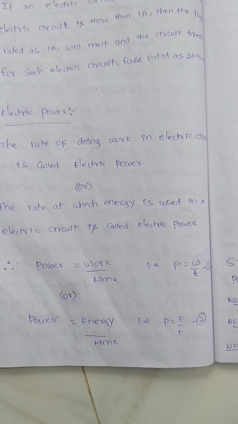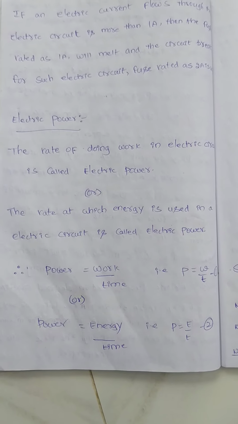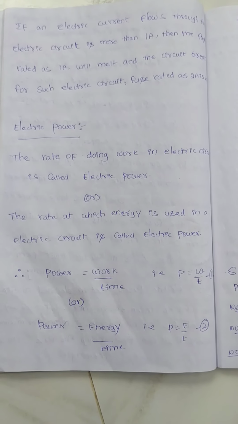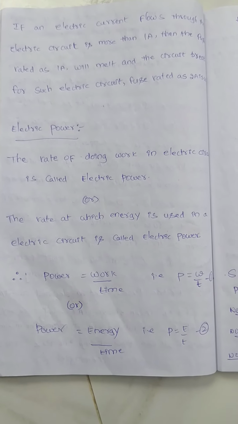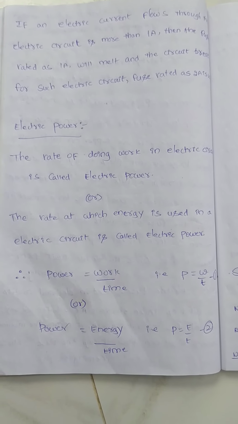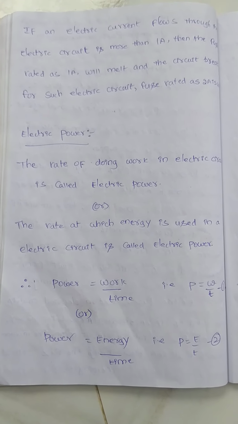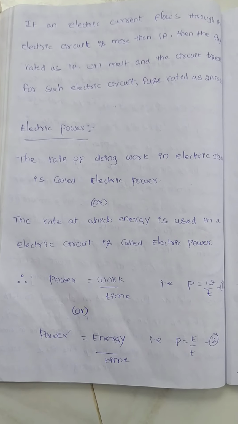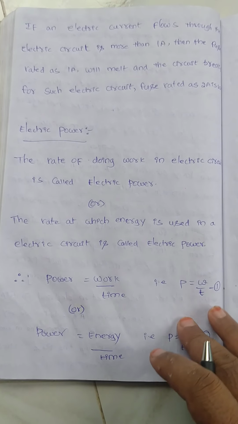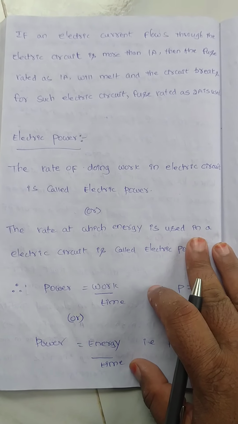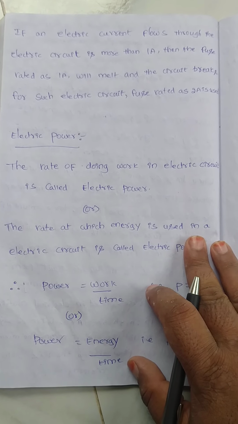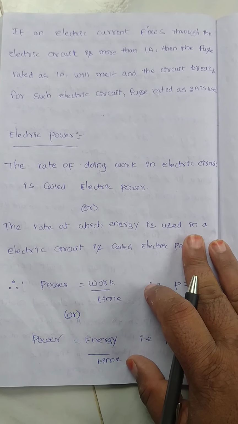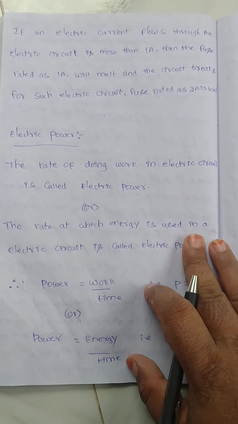I'm going to discuss one more concept, and I think it is the last concept in the electricity chapter. The concept is electric power, and I think you have an idea about power. So again, we are discussing this concept. We know very well the definition of electric power. The rate of doing work in an electric circuit is called electric power.